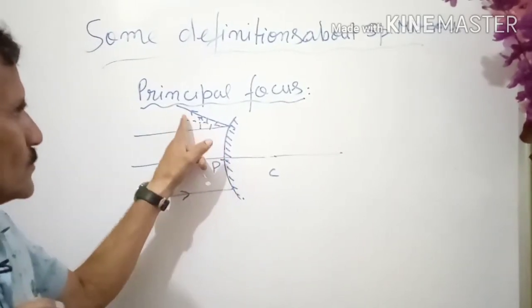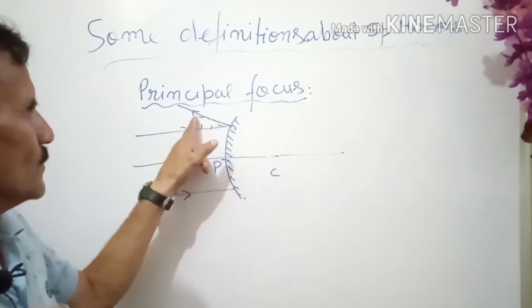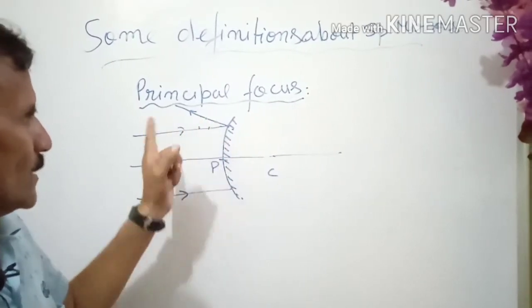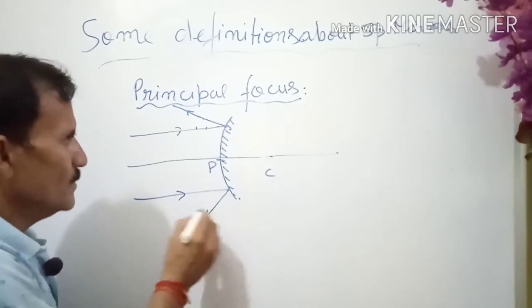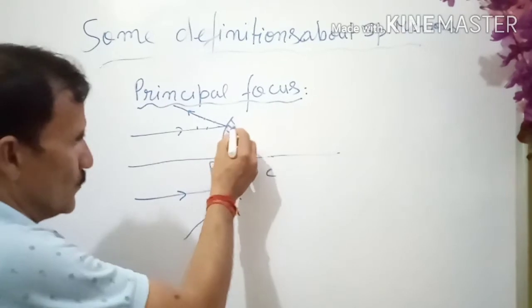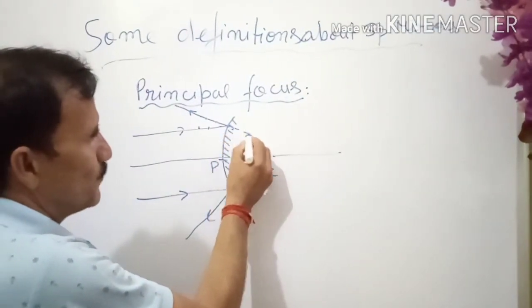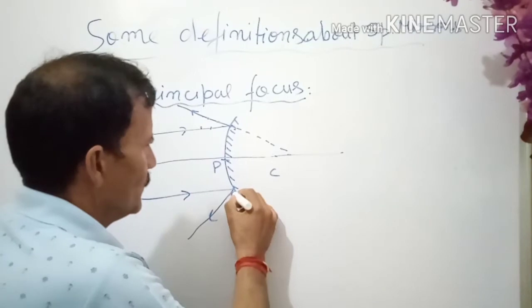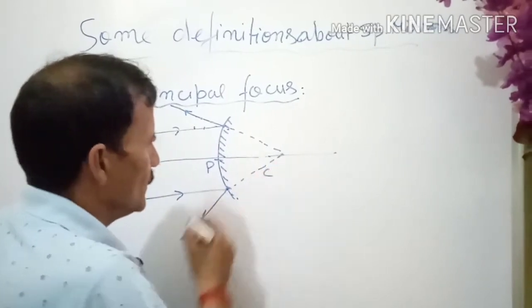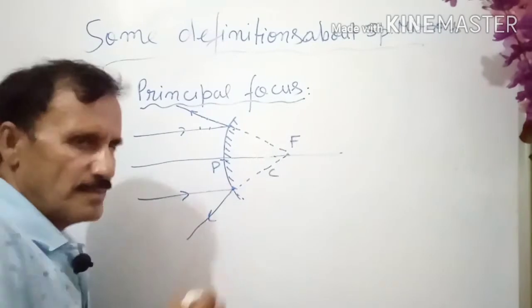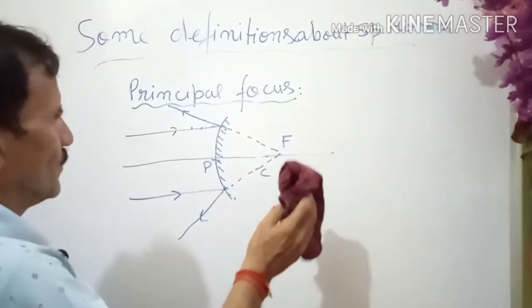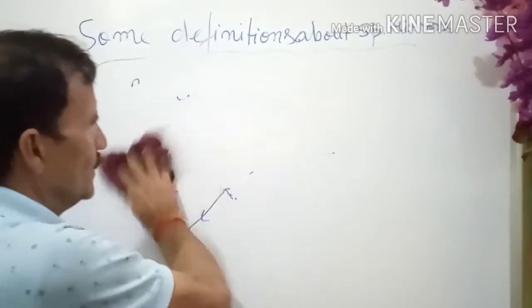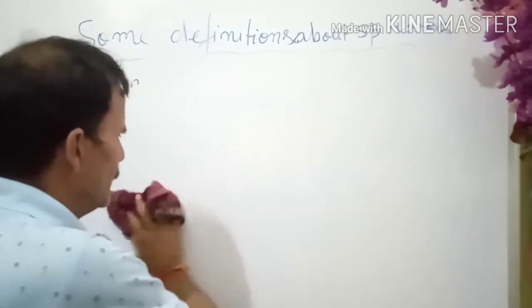So this is, I am removing to understand. So suppose it is reflected after falling on the convex surface, and then the point from where they are seeming to appear to come out, that is called the focus. Okay? And let us understand this for the other also. Again understand for the other type of mirror. So let us take